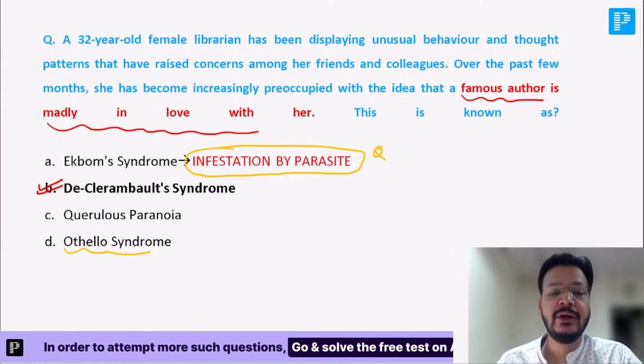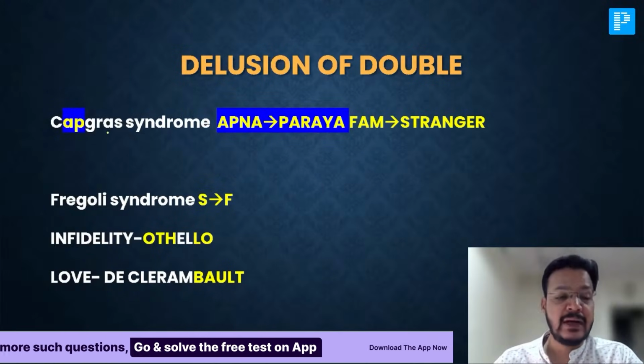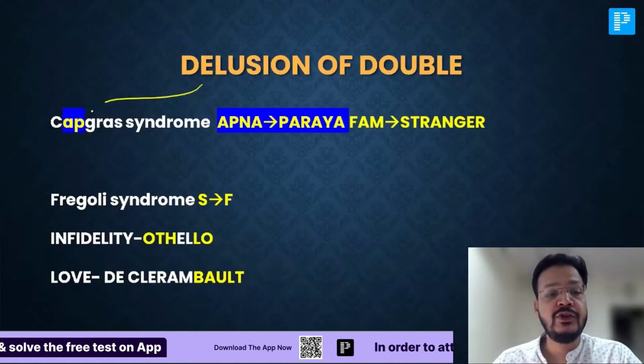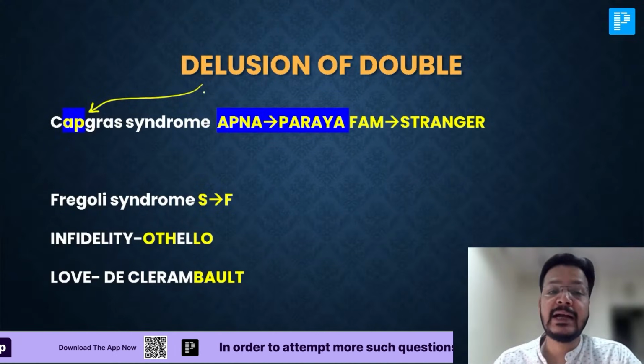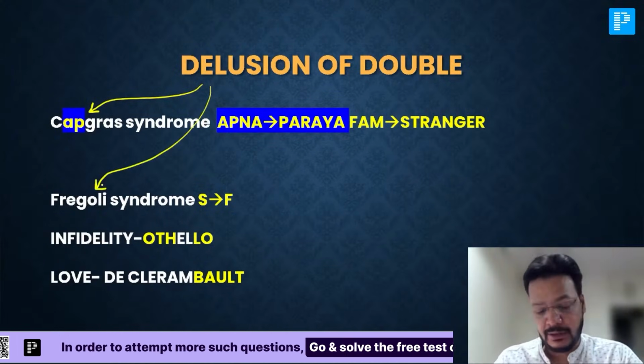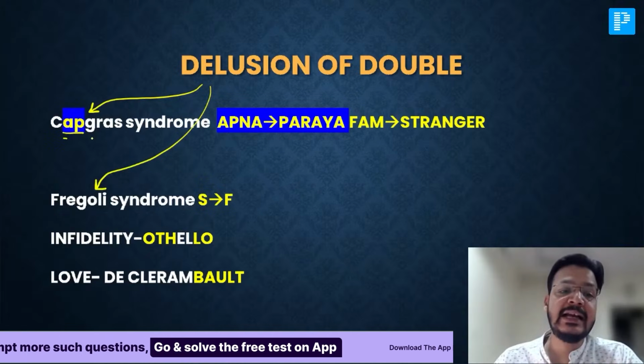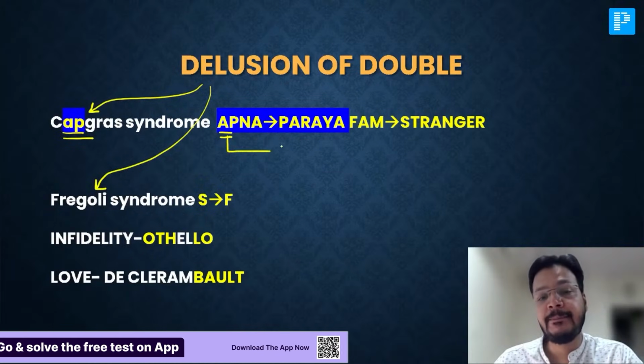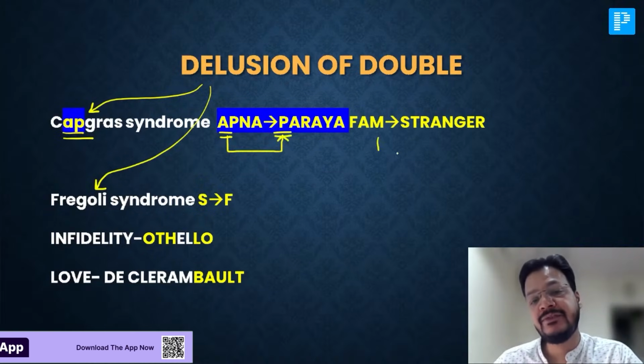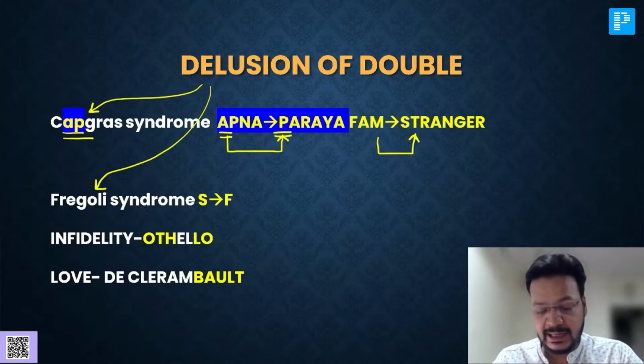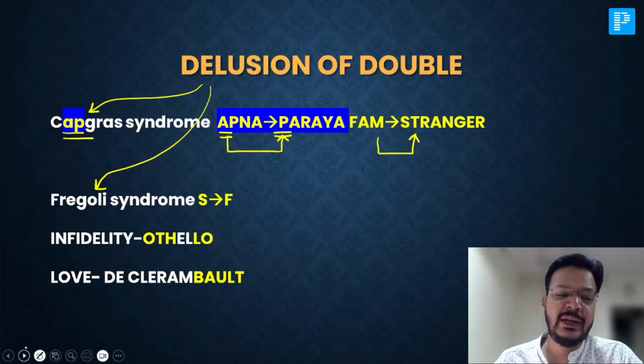Yes, Othello, absolutely right. I'm coming to delusion of doubles. Delusions of doubles are of two types, Capgras syndrome and Fregoli syndrome. In Capgras, look carefully: apna look like paraya, meaning familiar looks like a stranger.